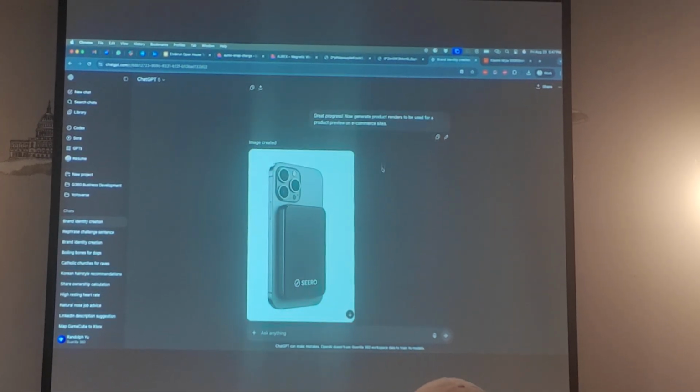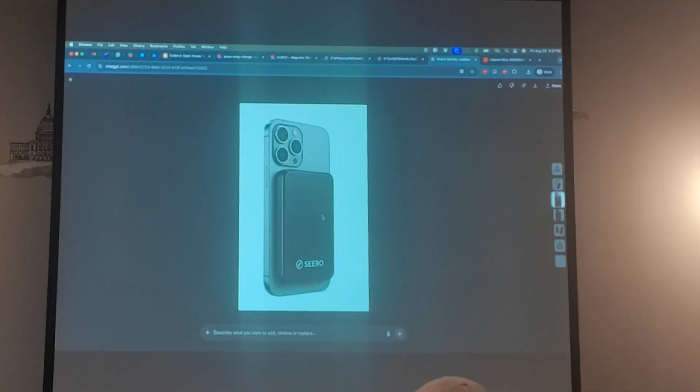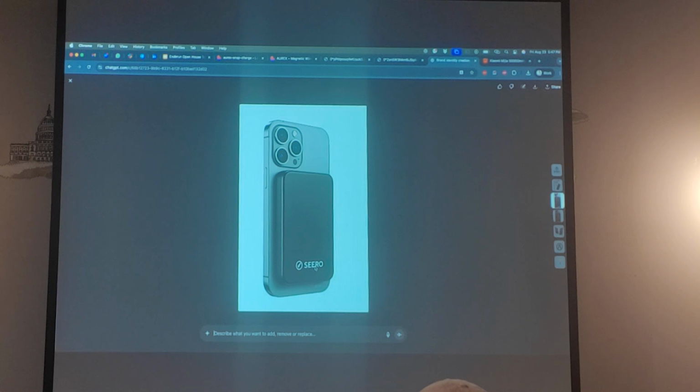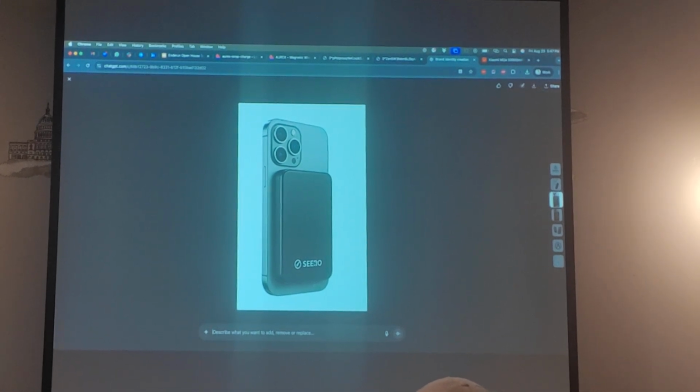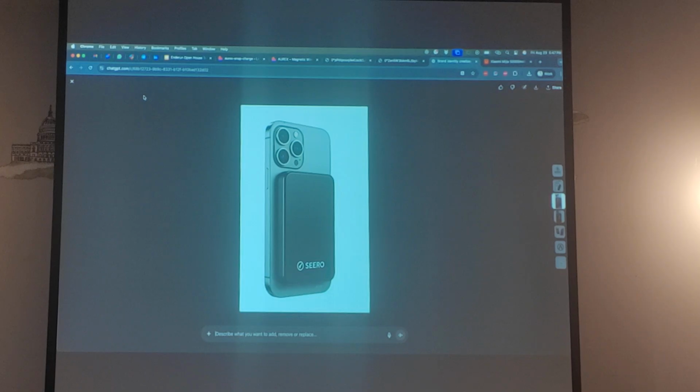And for some reason, even though it knows the context, what's this? This is not the brand that it created. This is completely different. It just hallucinated. And it still has that. It's still there.